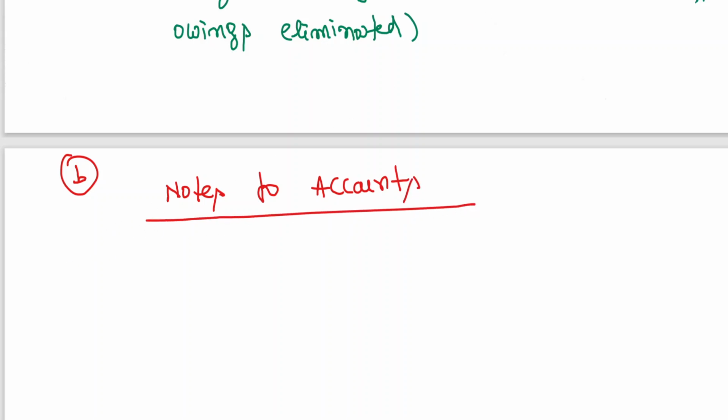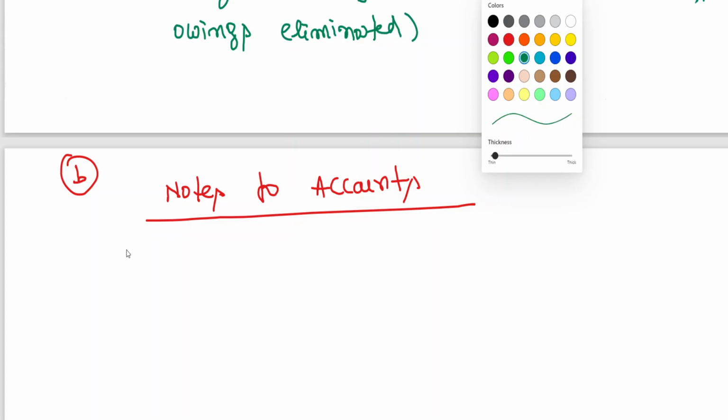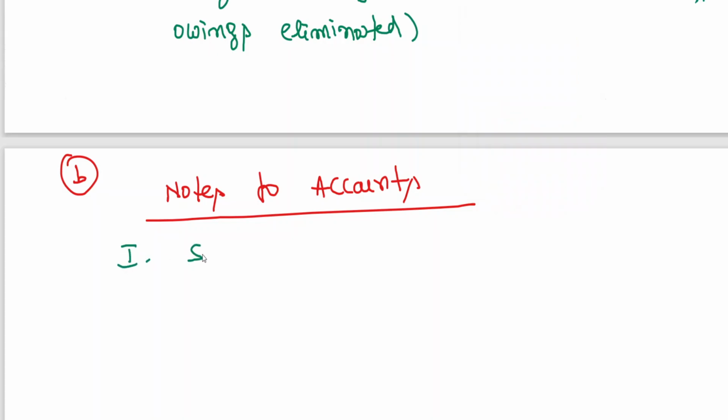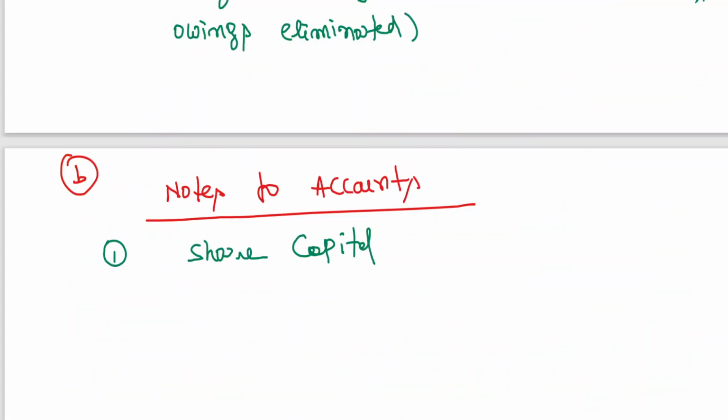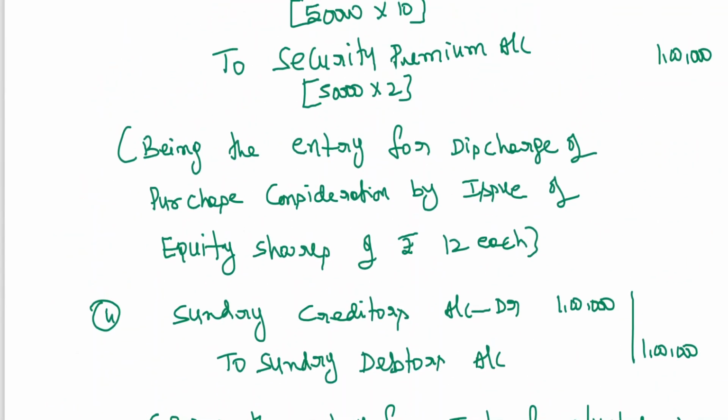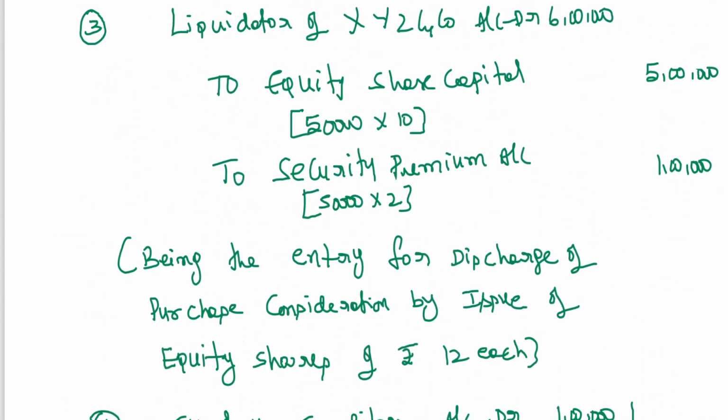Number 1, share capital. Already the company has 20 lakh share capital. Now we have written the entry just now: what is the value of shares that has been issued? 5 lakhs. So 20 plus 5, 25 lakhs.